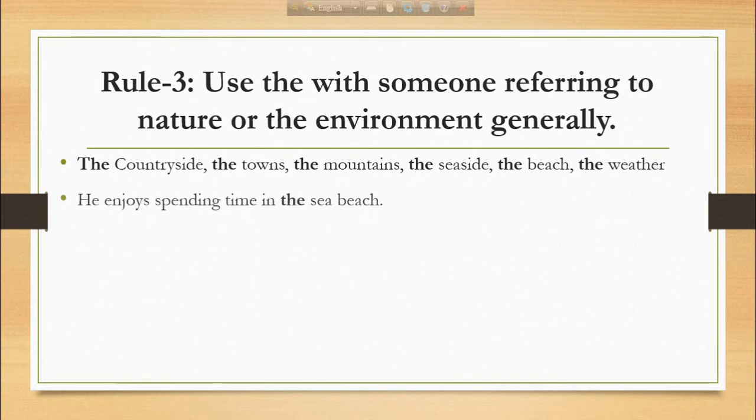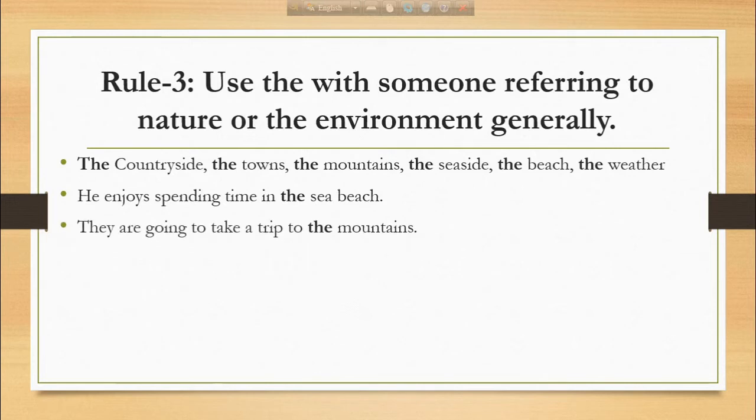So here we have some examples. He enjoys spending time on the sea beach. They are going to take a trip to the mountains. I love the weather in Darjeeling.